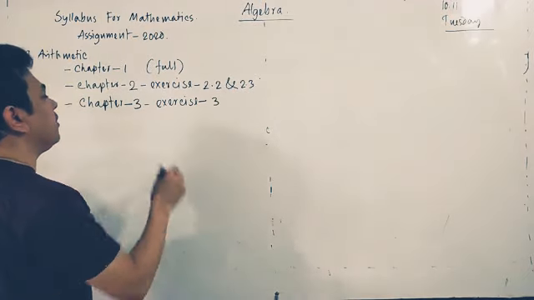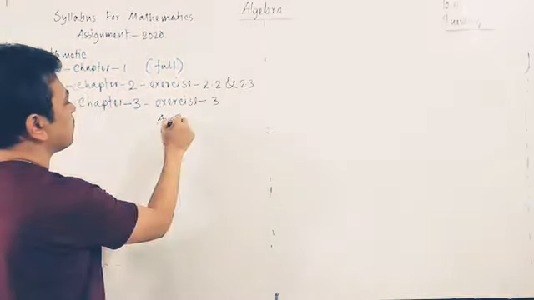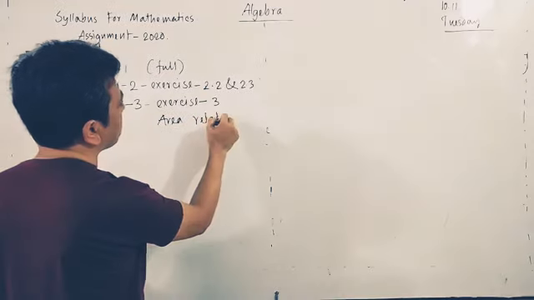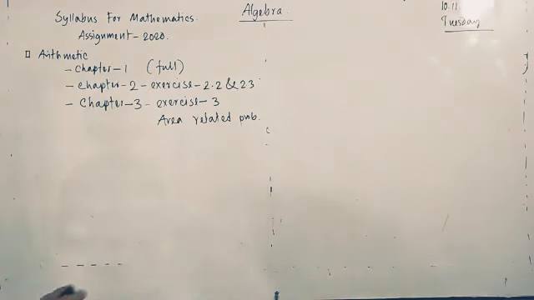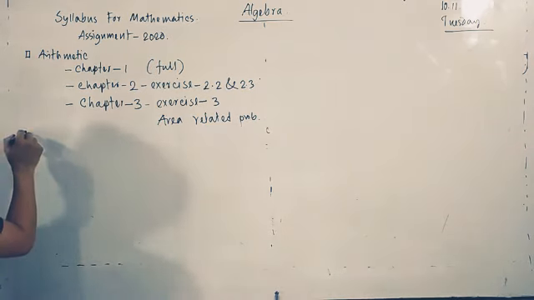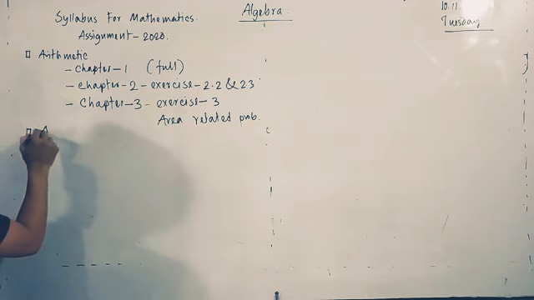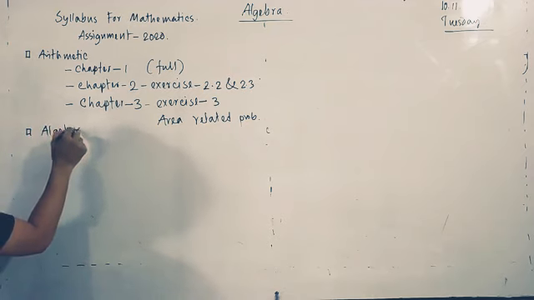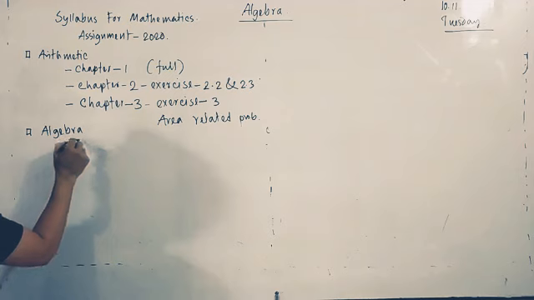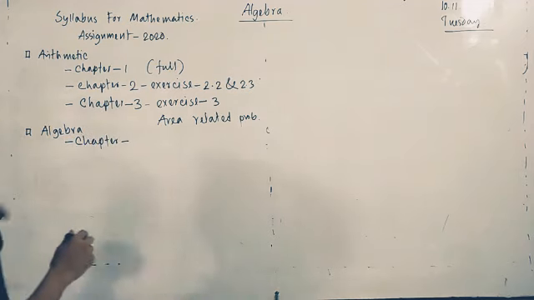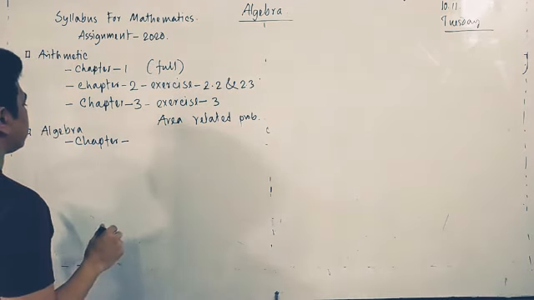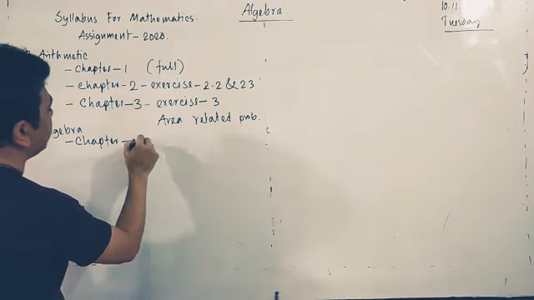Area related problem. Okay, this is the syllabus of the assignment, arithmetic part and algebra part. Algebra: chapter 4, chapter 4 full.